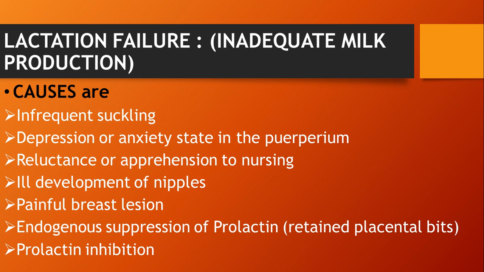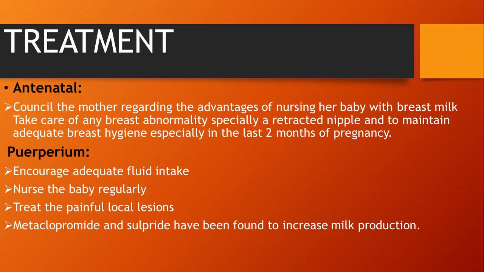The next is painful breast lesions, for example a cracked nipple, which will also cause lactation failure. The next is endogenous suppression of prolactin. If there are retained placental bits, there is less uterine contraction and less oxytocin, so that is also one of the endogenous suppressions of prolactin. Prolactin inhibition is also due to estrogen and progesterone for the first 2 days, which makes the breast prolactin resistant. Then the management for this is, in the antenatal period,